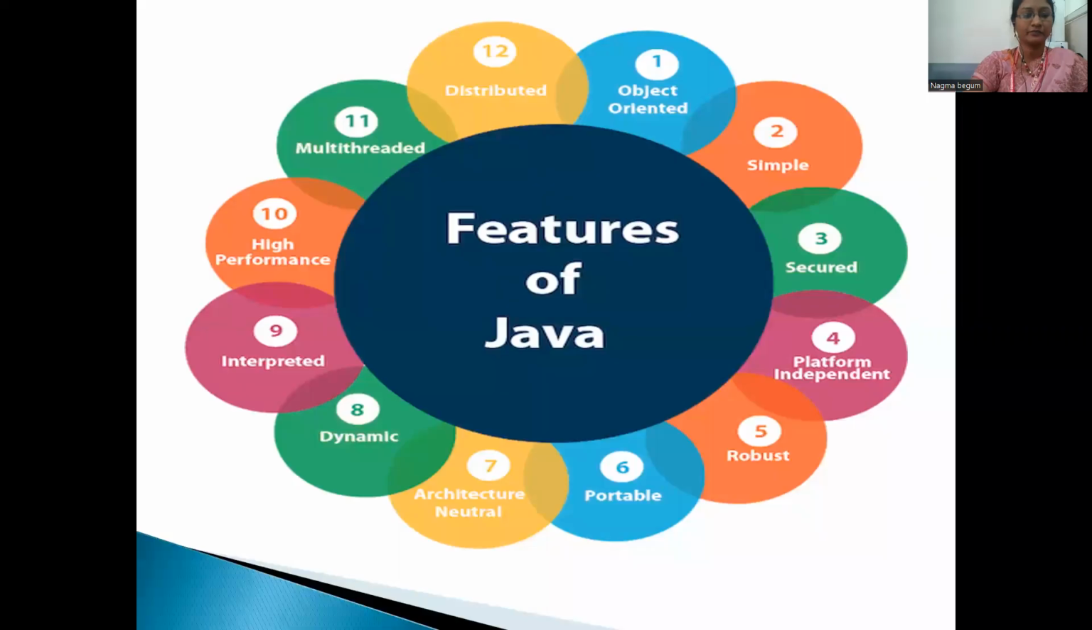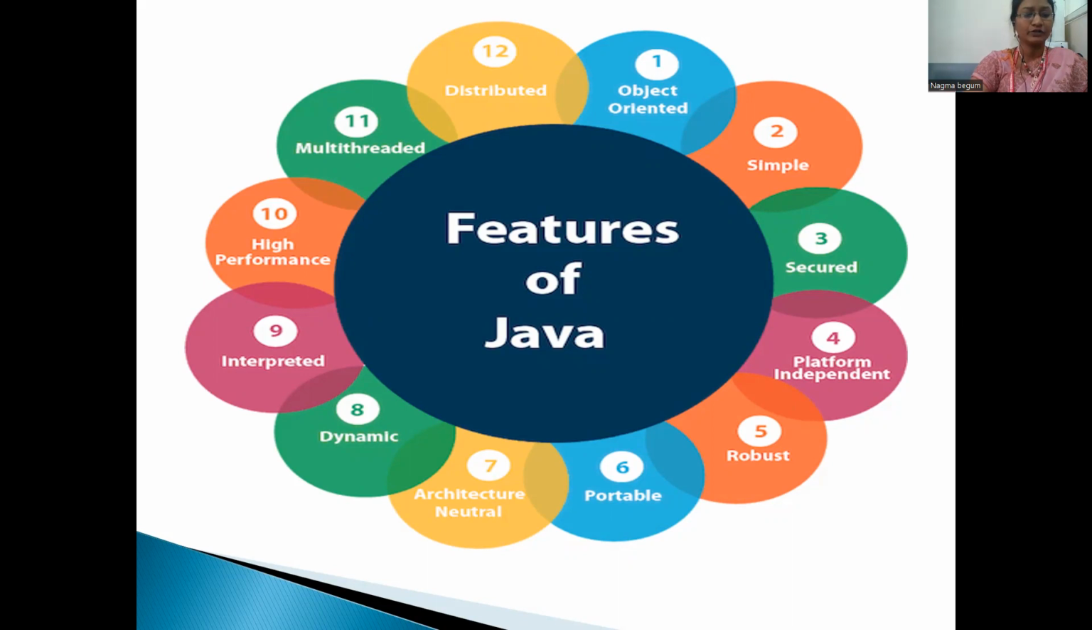Next, we'll discuss high performance. Java is faster than other traditional interpreted programming languages because bytecode is close to native code. It is still a little bit slower than a compiled language. Java is an interpreted language, that is why it is slower than compiled languages, for example C, C++, etc.